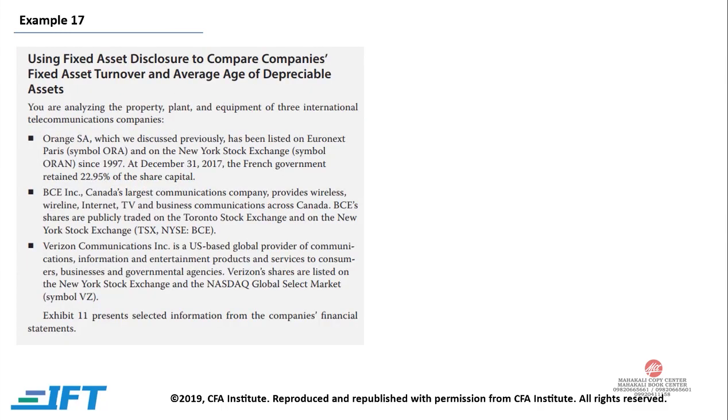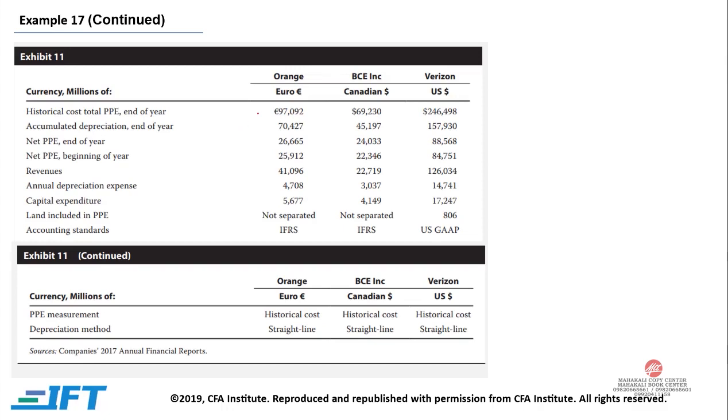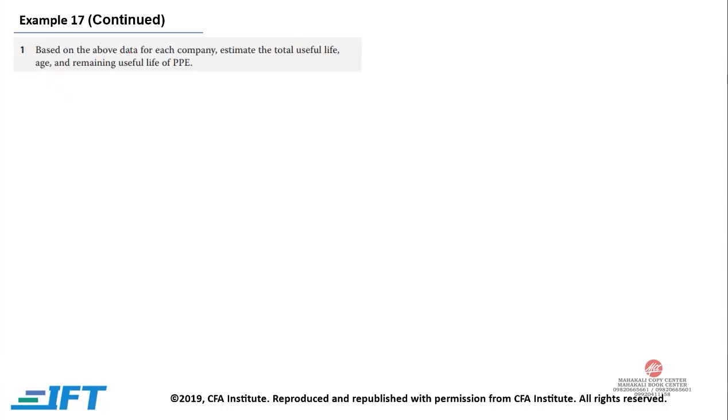Example 17, using fixed asset disclosure to compare companies' fixed asset turnover and average age of depreciable assets. You are analyzing the property, plant and equipment of three international telecommunication companies. The first one is Orange, the second one is BCE, and the third one is Verizon. This is the information given to us, and all three use the straight line method. Based on the above data, for each company, estimate the total useful life, remaining useful life, and we also need to find out the age.